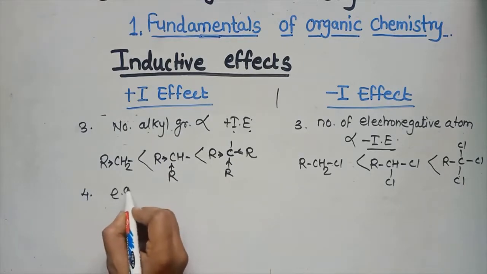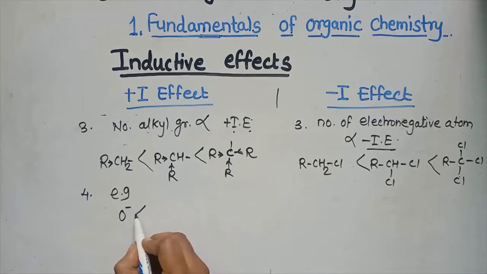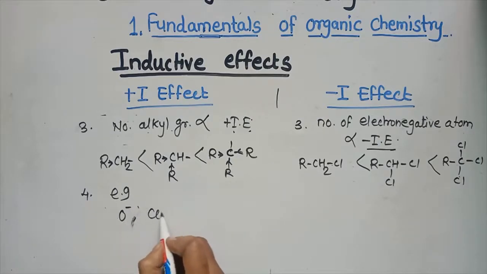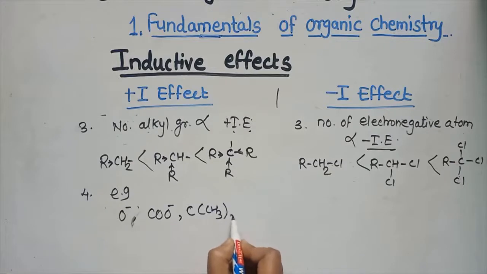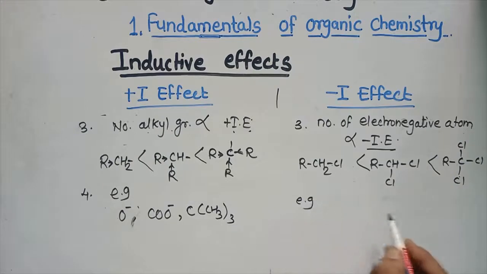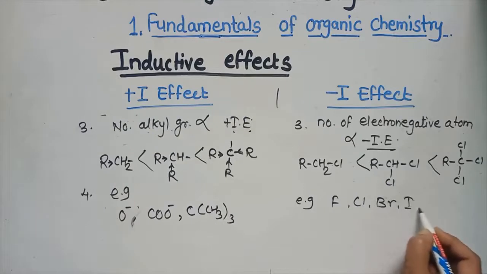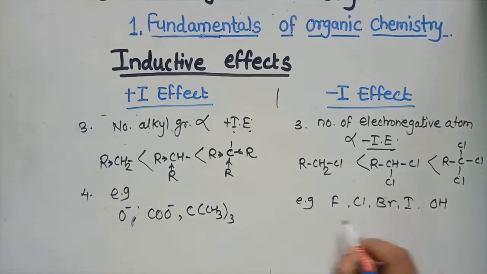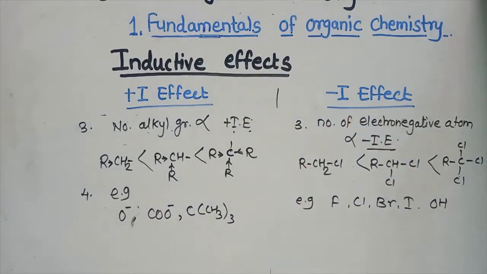And the last point, we take the examples. In the example, oxygen attached to the carbon atom, then the COO minus group directly attached to the carbon atom, then the C(CH3)3 group, a tertiary group attached to the carbon atom. These are the examples. While here we take the example fluorine, chlorine, bromine, iodine, OH. These groups directly attached to the carbon atom show the minus I effect. So you have to write down the difference between the plus I effect and minus I effect.